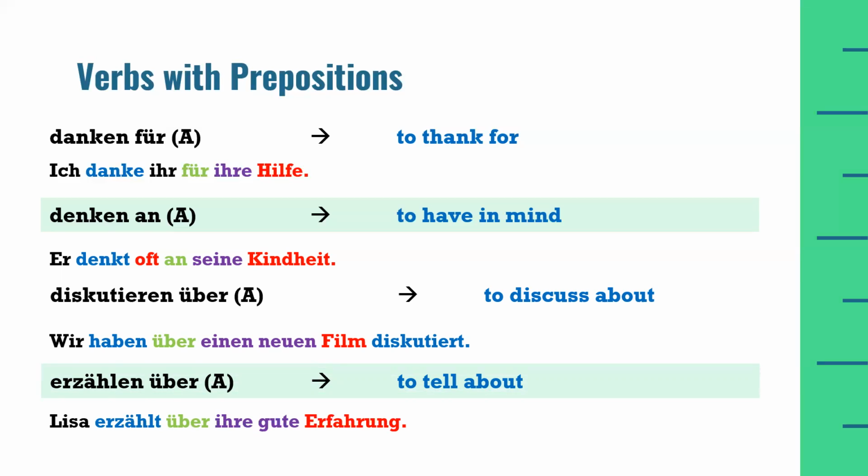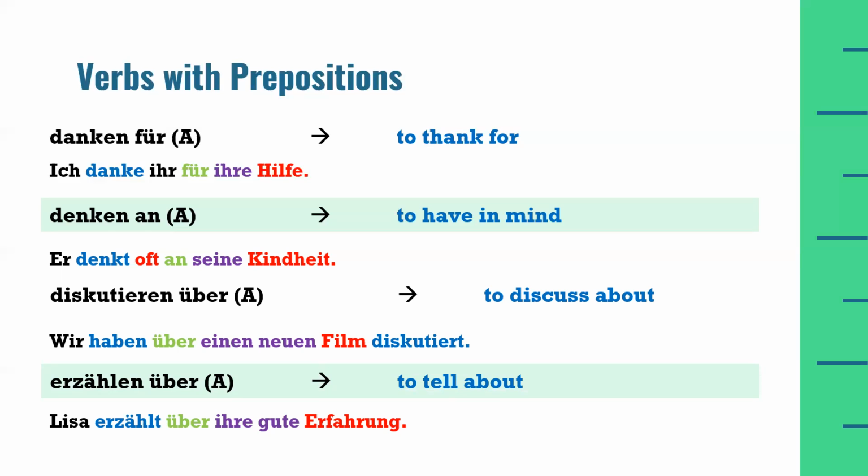Now, because über is an accusative preposition and Erfahrung is a feminine noun, we have to use the accusative possessive pronoun ihre for a feminine noun, and also the adjective ending from the accusative case for a feminine noun. The correct adjective ending is that we have to add an e at the end of the adjective. So gut will become gute. Lisa erzählt über ihre gute Erfahrung.